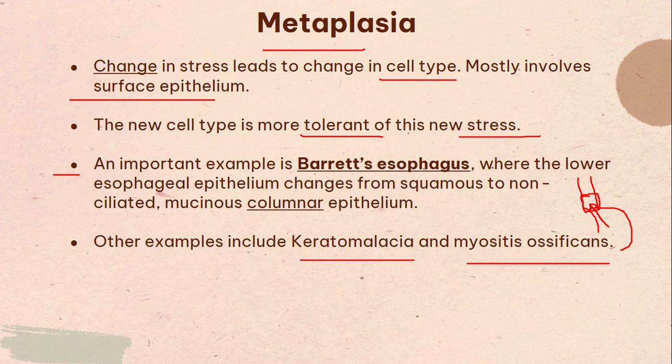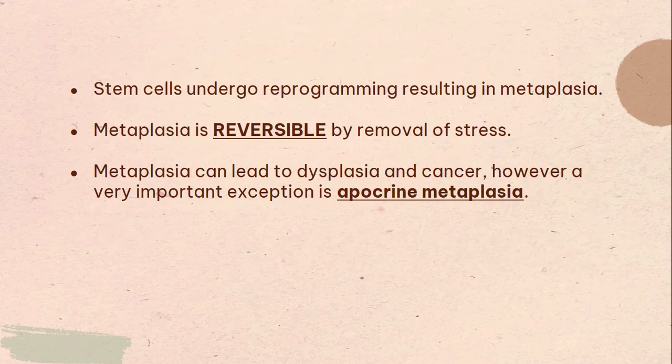Alright, so Barrett's esophagus, very high yield. Stem cells undergo reprogramming, resulting in metaplasia. So this is the mechanism with which metaplasia occurs, and that's really important. Alright, we've discussed every mechanism so far. Metaplasia is reversible. That is really important. How is it reversible? You should remove stress. So metaplasia can lead to dysplasia and cancer, very important as well.